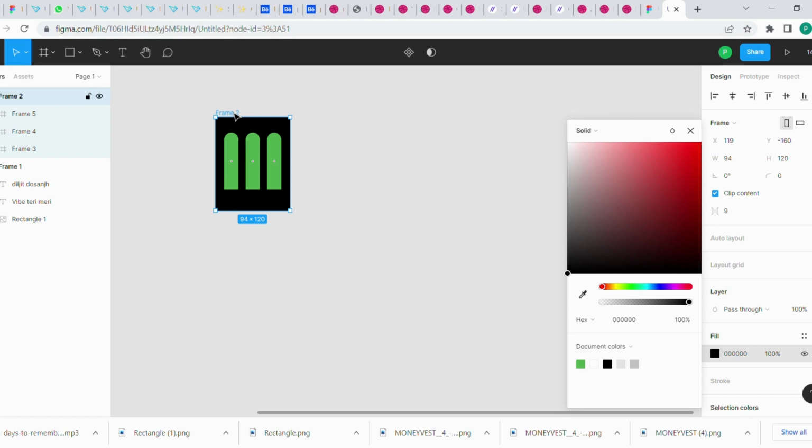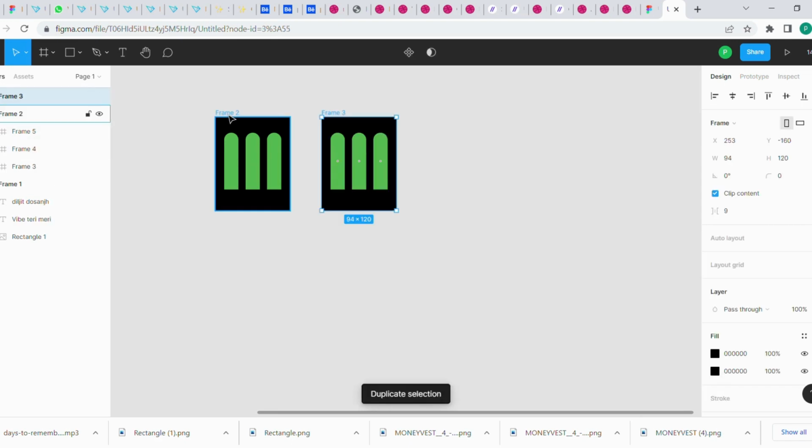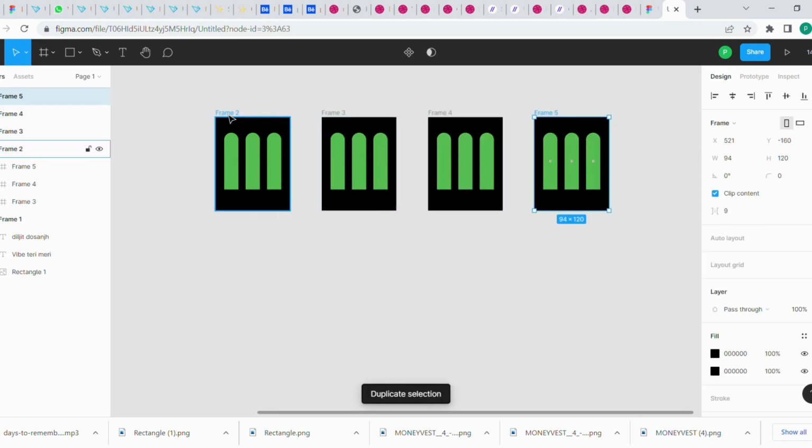To duplicate the frames, select the frames and press Ctrl D. Ctrl D as many times as you want. Okay.